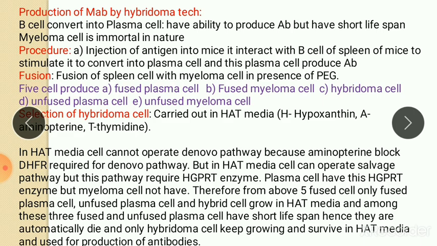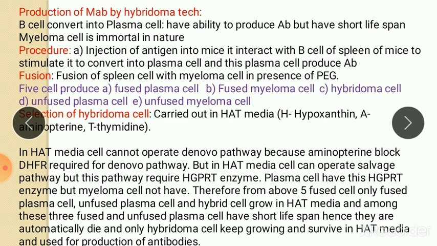In this technology, there is a fusion between two cells, the plasma cell and the myeloma cell. Myeloma cell is a cancer cell which is immortal in nature, meaning it has a longer life. Plasma cell has a short life, but myeloma cell, a cancerous cell, is immortal. So in this technique, we fuse one cell which has the ability to produce antibody, that is the spleen cell, with the immortal myeloma cell.